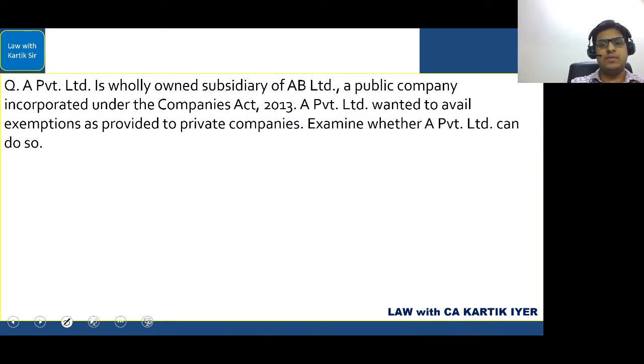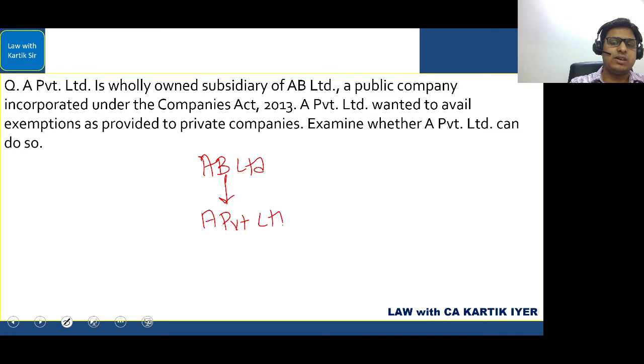Companies Act 2013. A Private Limited wanted to avail exemptions as provided to private companies. Examine whether A Private Limited can do so. Okay, now understand. The Companies Act clearly says that if there is a public company and it is a holding company of any private company, so A Private Limited is the private company here. In this case, even though this A Private Limited is a private company as per its articles, still in the eyes of the law, it will be treated as if it is a public company.